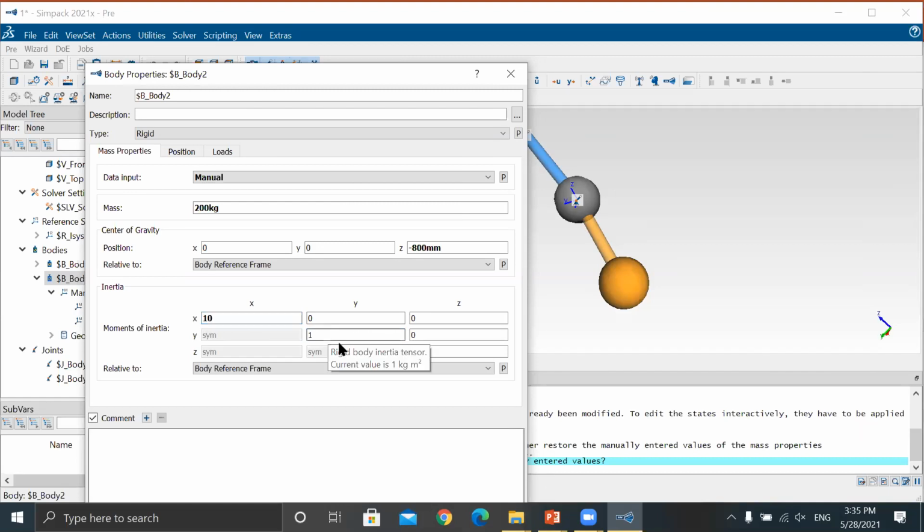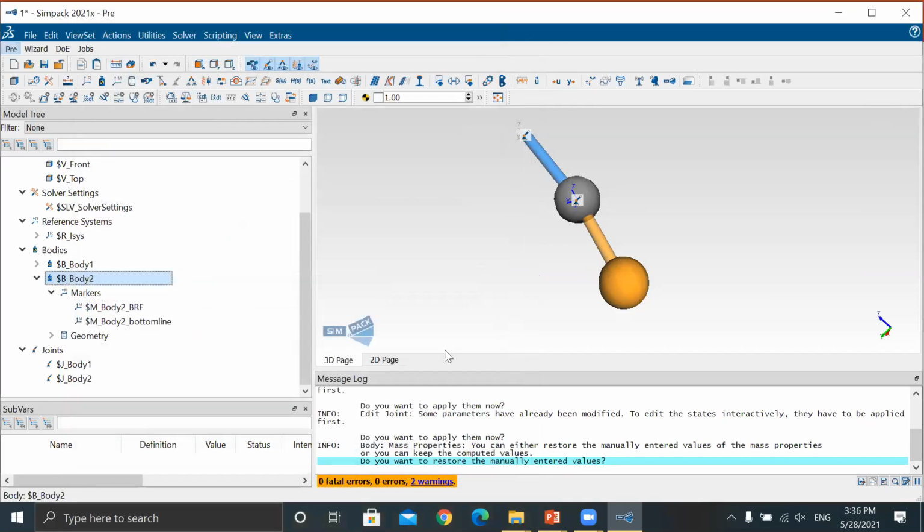Look, why I've given, look, here the current value, okay, directly given 10. Here also 10. This one, give it 3. Apply. Okay.